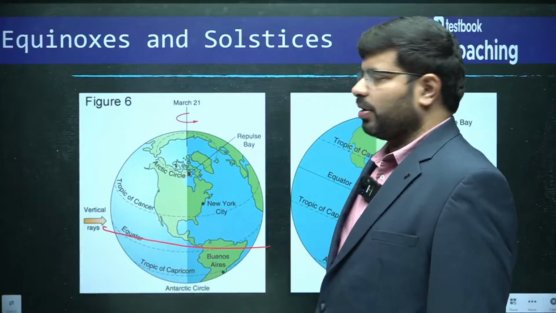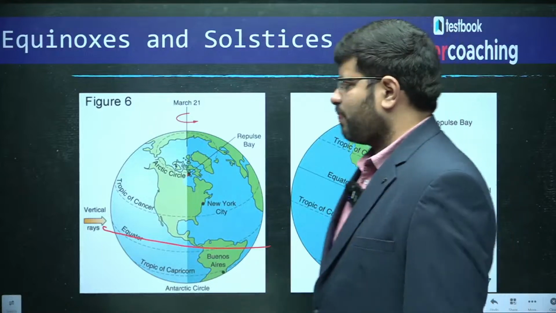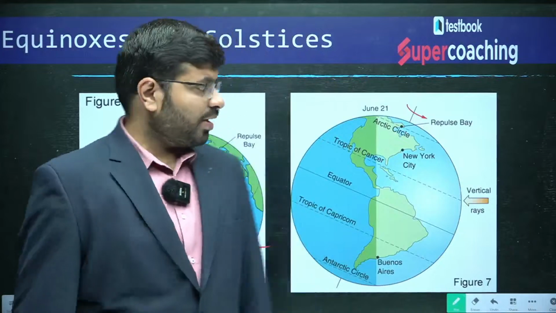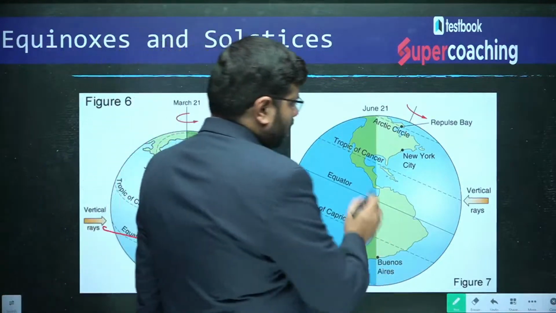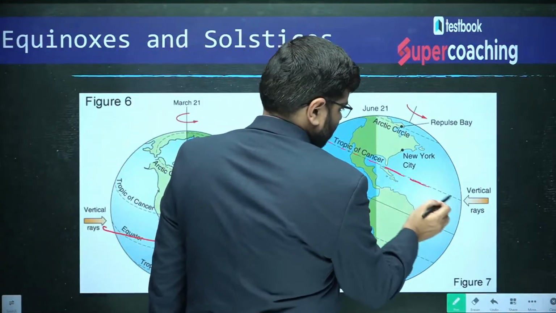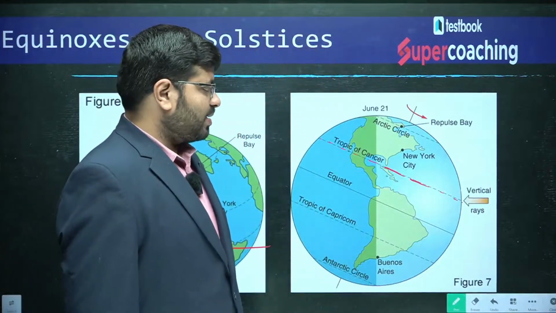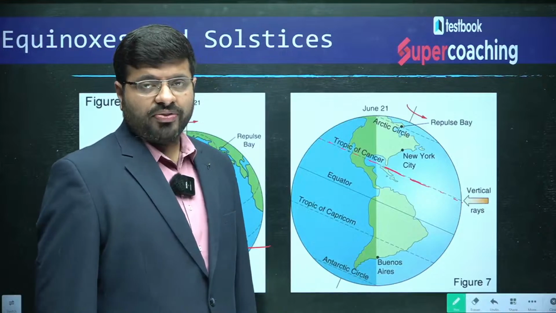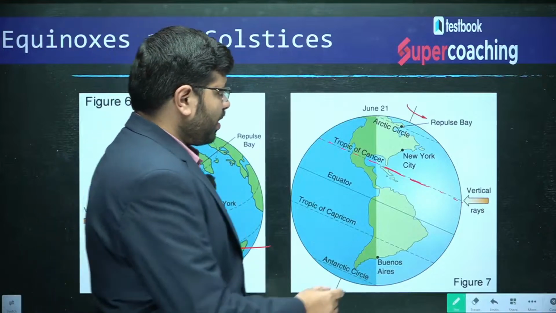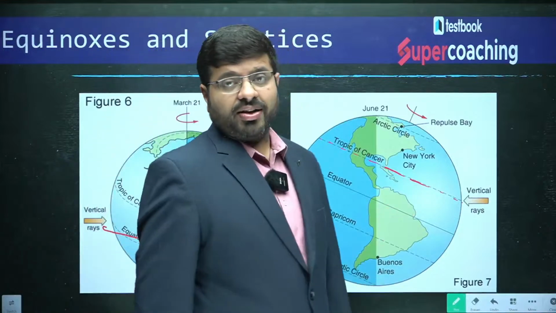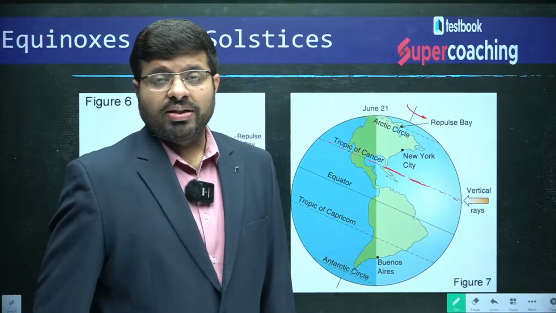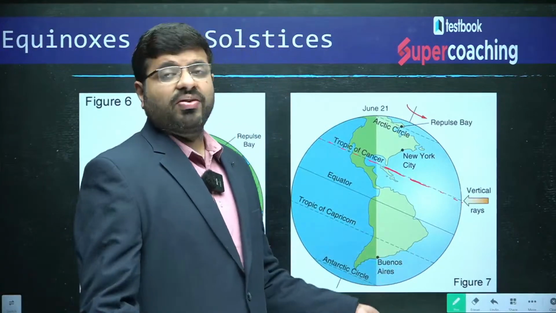That is the thing. What happens on June 21st? Where are the vertical rays of the sun? The vertical rays of the sun are now at the Tropic of Cancer. What is the length of the day at the equator? The length of the day at the equator will be 12 hours.